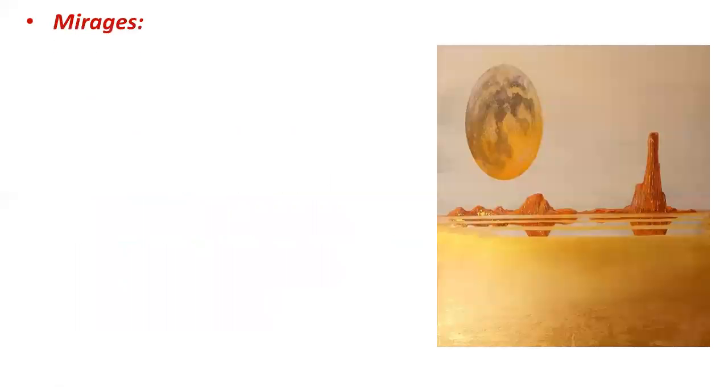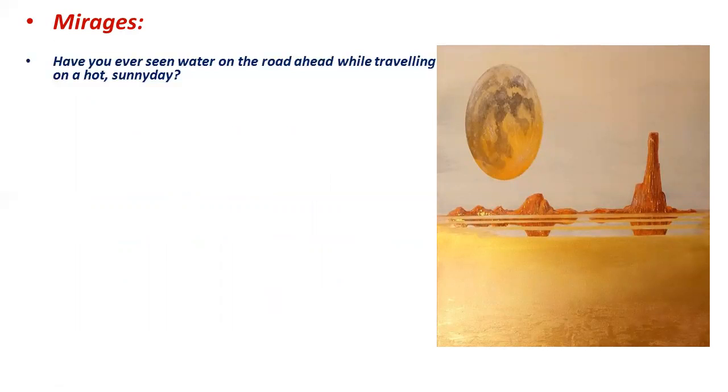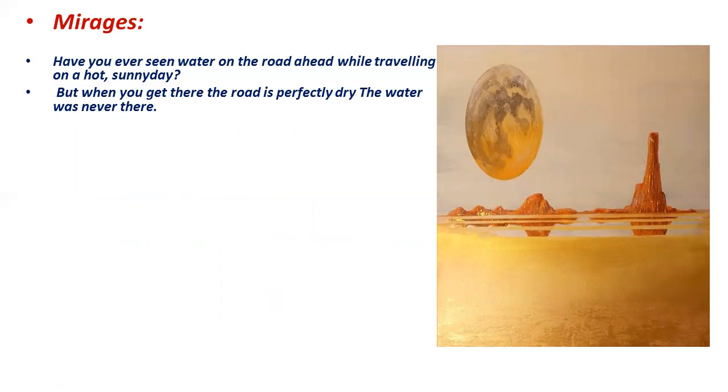Then we have mirage. So what is a mirage? Have you ever seen water on the road ahead while traveling on a hot sunny day? Have you experienced this? On a hot sunny day, when you are moving, the road is perfectly dry, but it looks like water is present on the road. But when you get close to that area, you see that the water was never there. It was just imagined water. What you saw was a mirage.